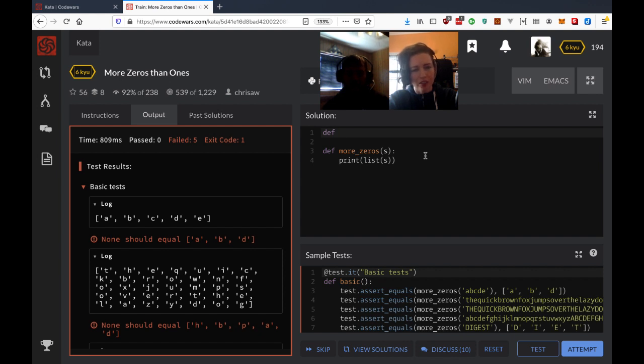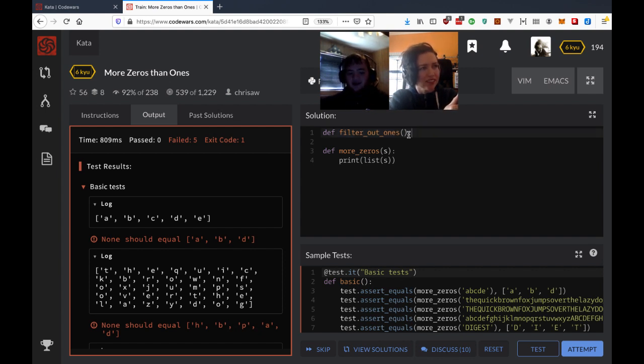And then what should we call this function? Maybe just filter out ones or something like that. So in this new function, are we getting rid of the ones?